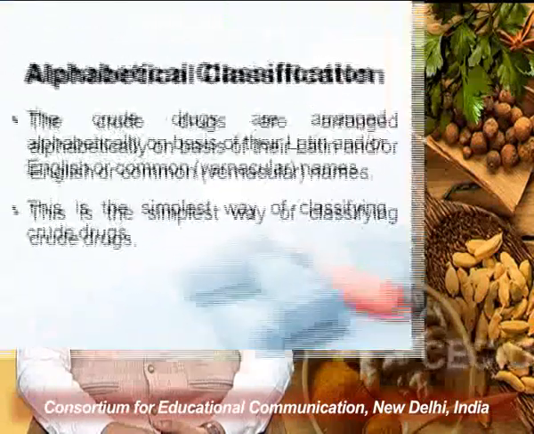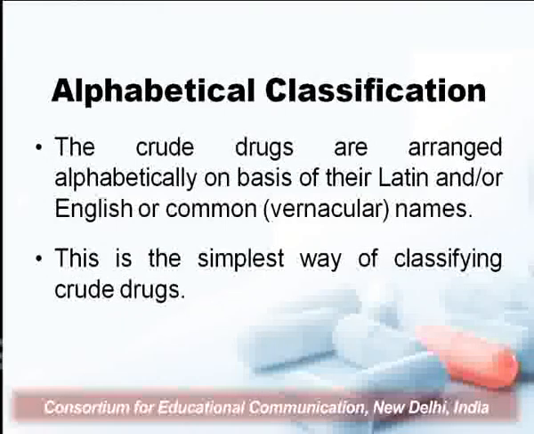Now, these crude drugs can also be classified on the basis of alphabetical classification, and under such a system, the crude drugs are arranged alphabetically on the basis of the alphabets that are used in their Latin or English or common or vernacular name, and this is the simplest way of classifying crude drugs.